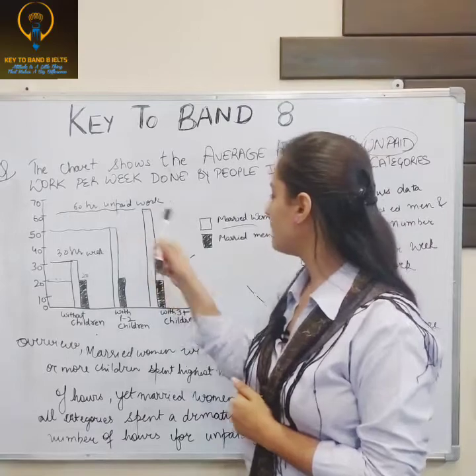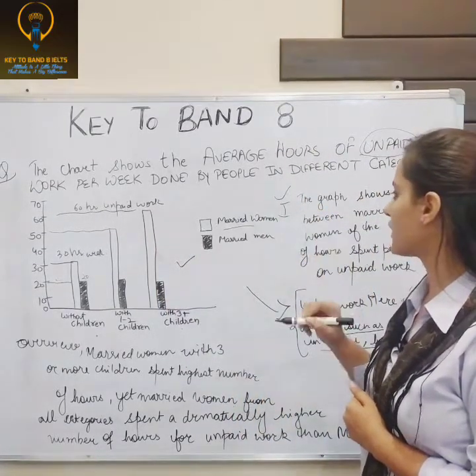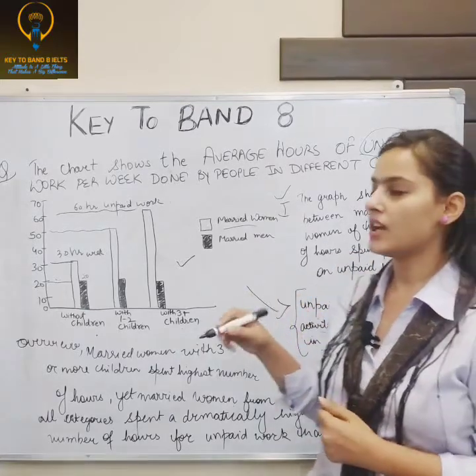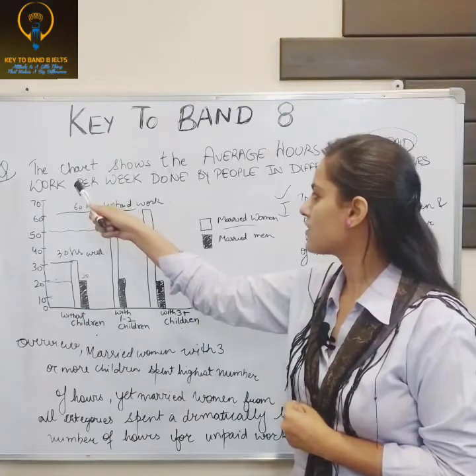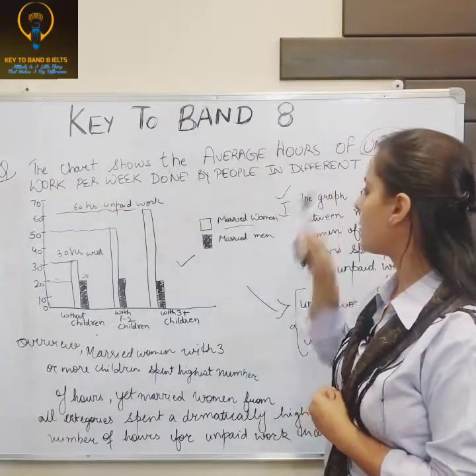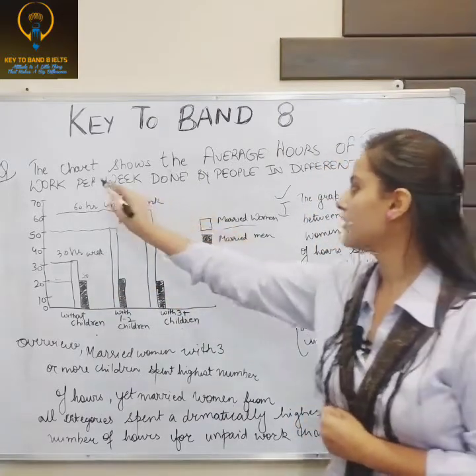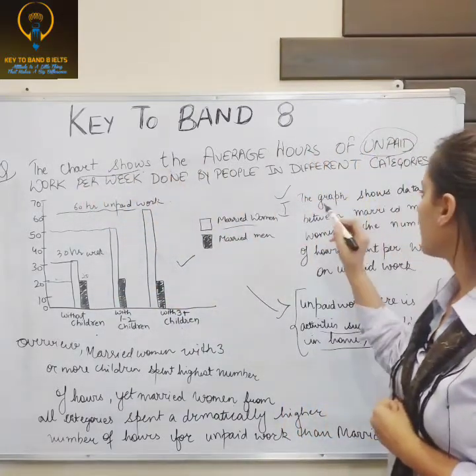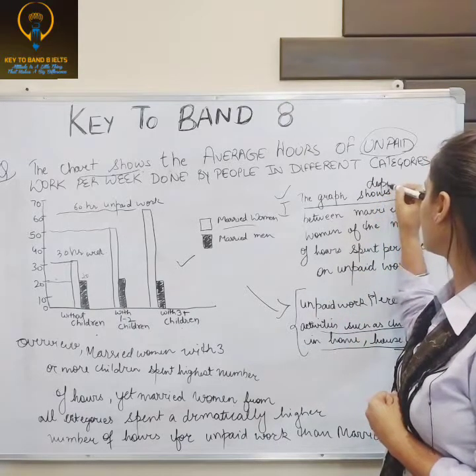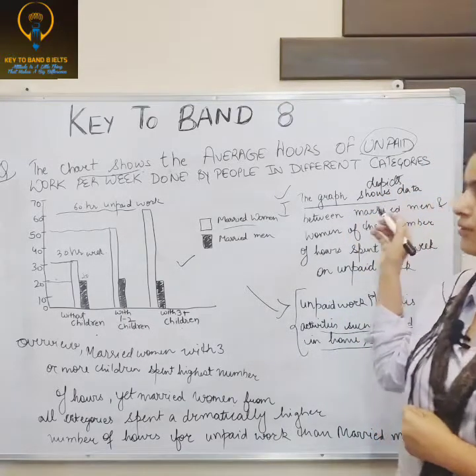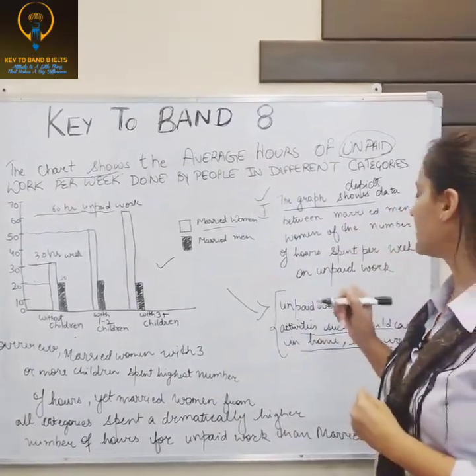Coming to the graph, first we have to write the introduction. In the introduction, we have to do paraphrasing. Now look at this question: the chart shows the average hours. You can paraphrase 'the chart' into 'the graph shows', 'the graph depicts', or 'the graph illustrates'.